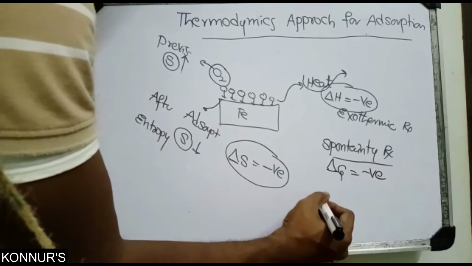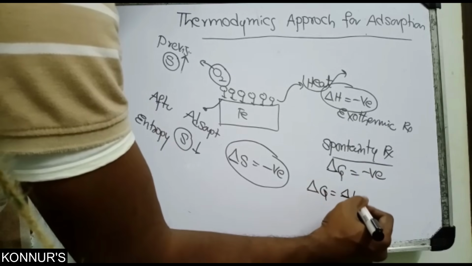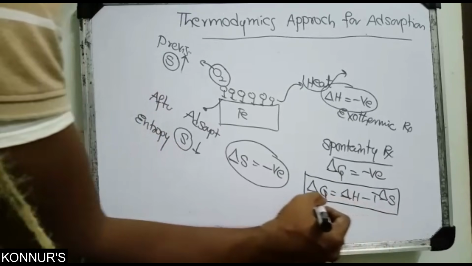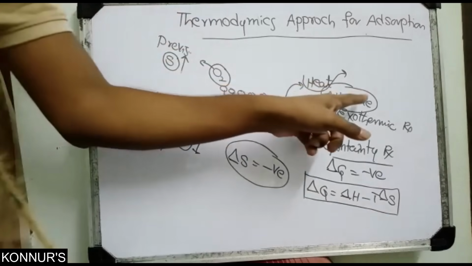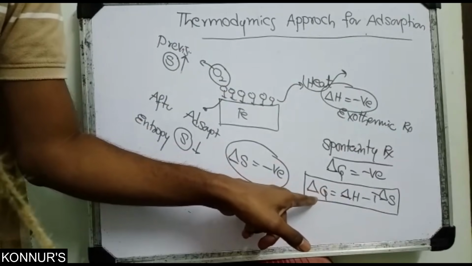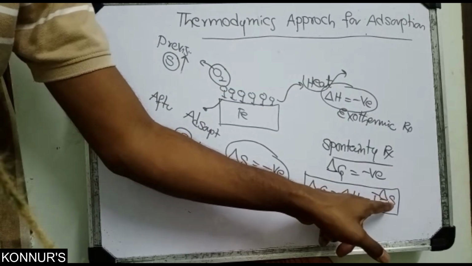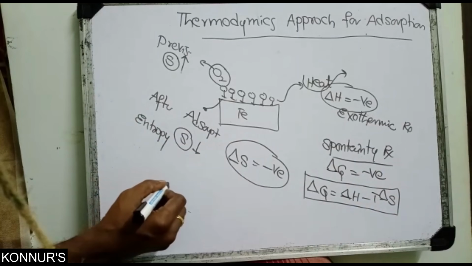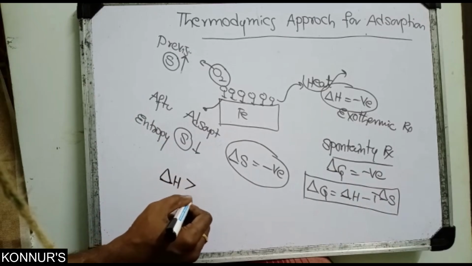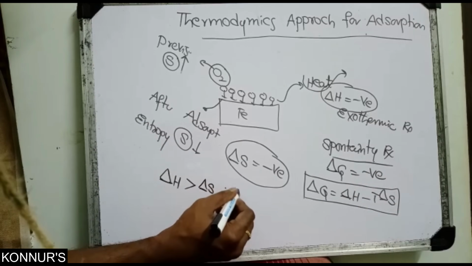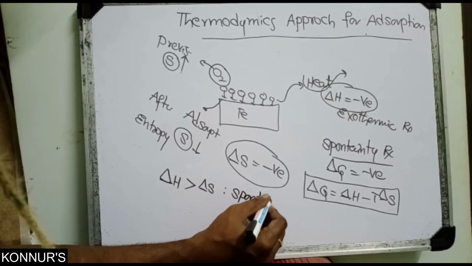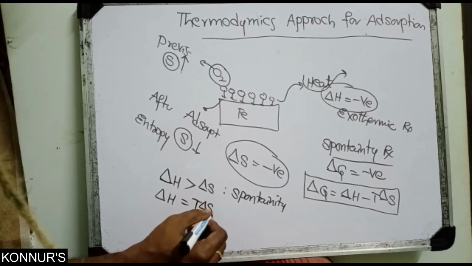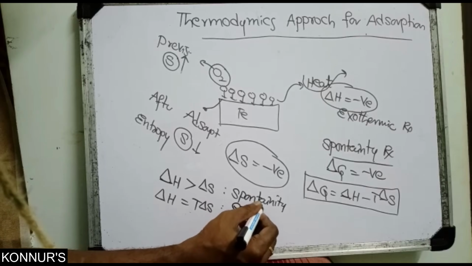Our formula is delta G equals delta H minus T delta S. Here both are negative. So spontaneity takes place when the magnitude of delta H is greater than T delta S. Next, delta H equal to T delta S is equilibrium.